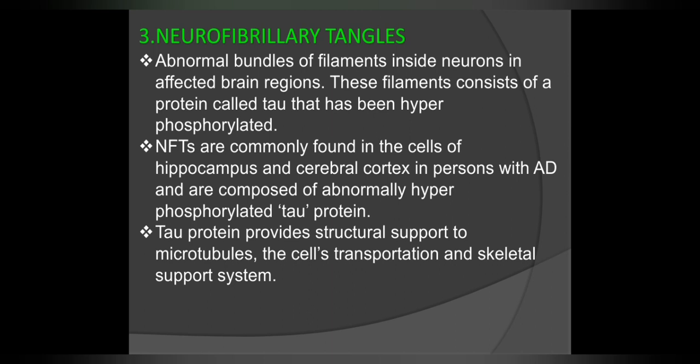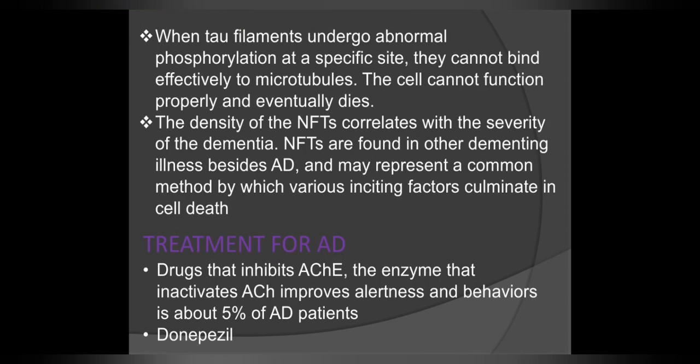The tau protein provides structural support to the microtubules, the cell's transportation and skeletal support system. When the tau filaments undergo abnormal phosphorylation at specific sites, they cannot bind effectively to microtubules. The cell cannot function properly and eventually the cell dies. The density of the neurofibrillary tangles correlates with the severity of the dementia. The neurofibrillary tangles are found in other dementia illnesses besides Alzheimer's disease and may represent a common method by which various inciting factors culminate in cell death.